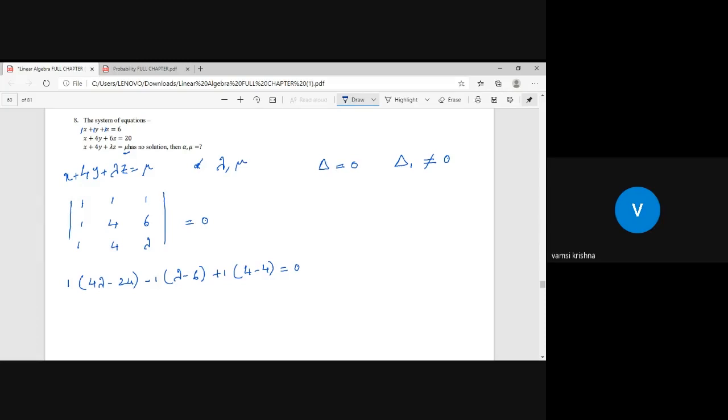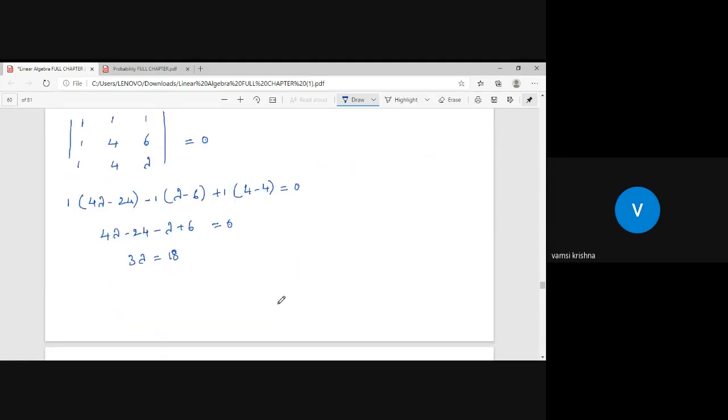So then I have here 4 lambda minus 24 minus lambda plus 6 is equal to 0. And it is 3 lambda is equal to minus 18, so here it is plus 18, so lambda is equal to 6, so 18 by 3, so lambda will be 6.